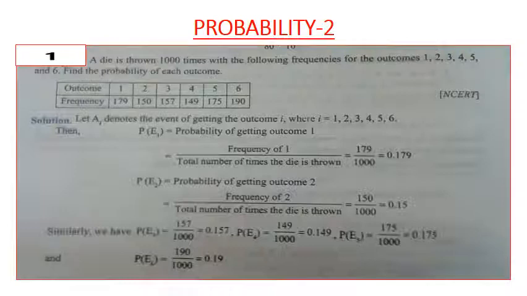Then E5 is the event of getting the number 5. So P of E5, that is the probability of getting the number 5, is 175 by 1000, that is equal to 0.175. Then the last one, the probability of getting the number 6, P of E6, is equal to 190 divided by 1000, that is equal to 0.19.